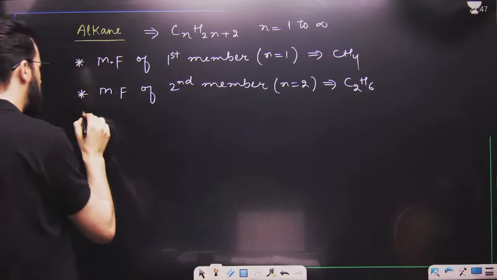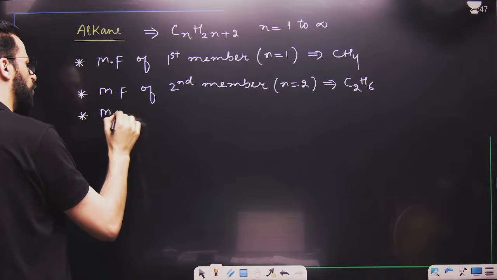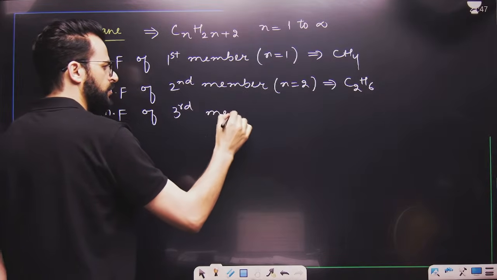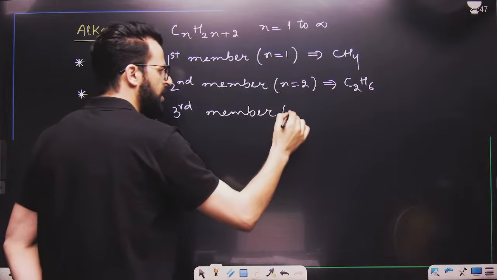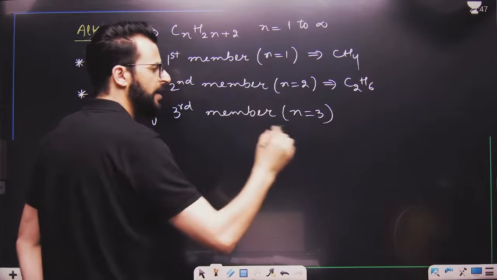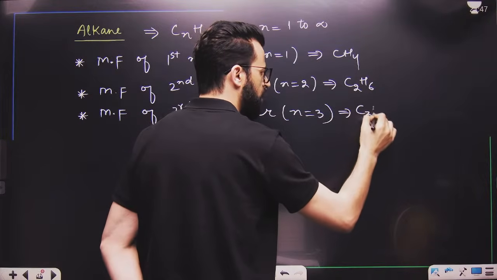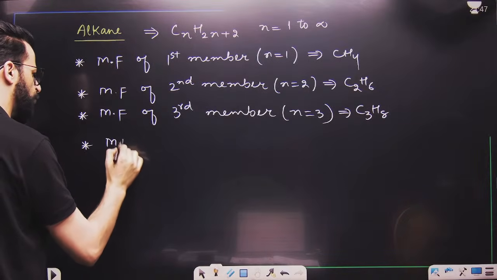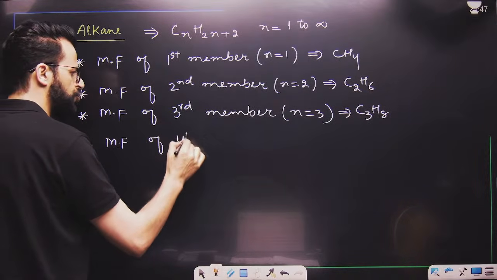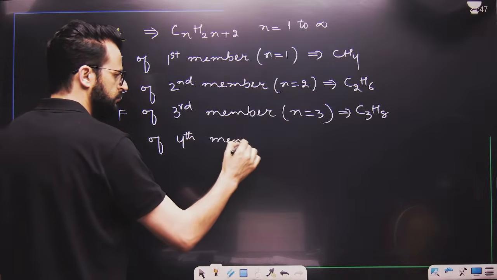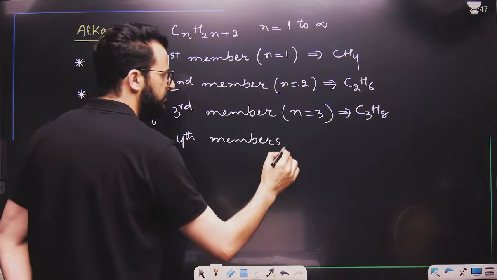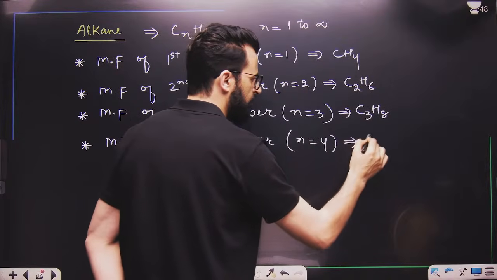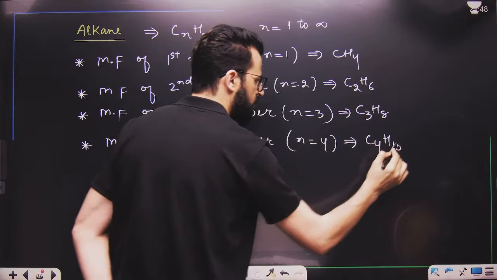Yes or no? For the third member, n is equal to 3 and the molecular formula becomes C3H8. For the fourth member, n is equal to 4, which means the formula becomes C4H10.